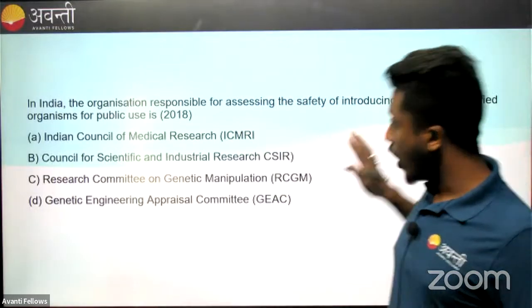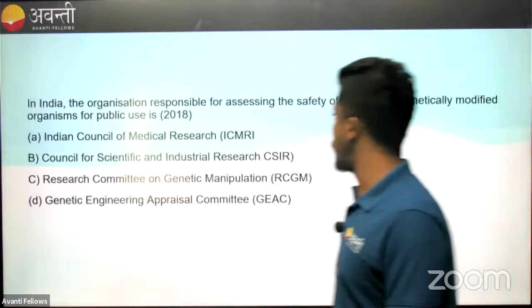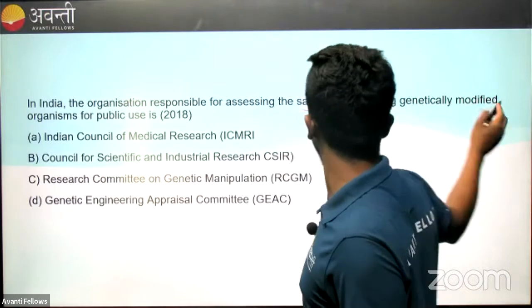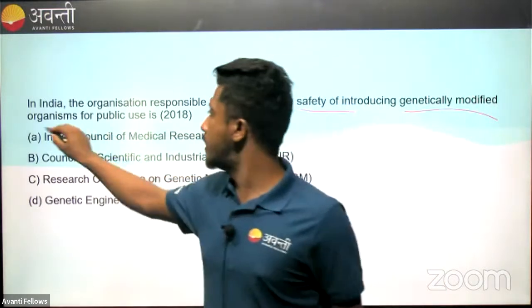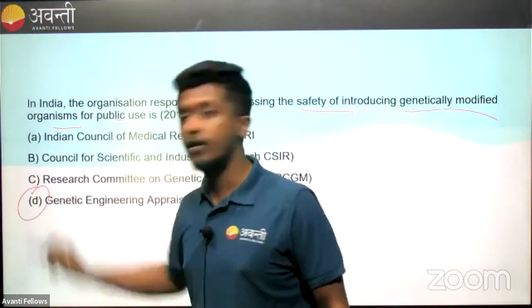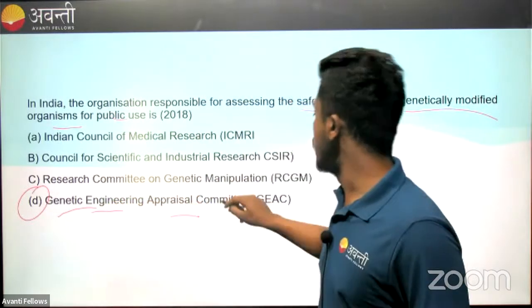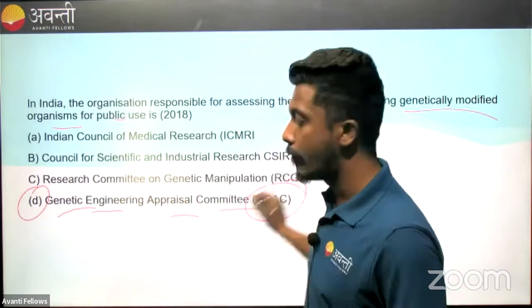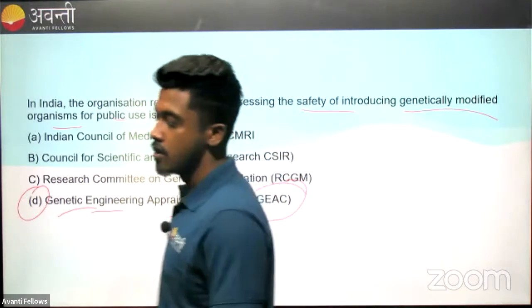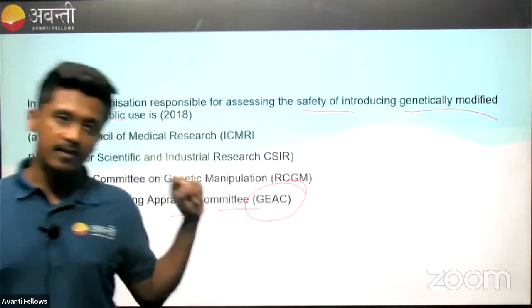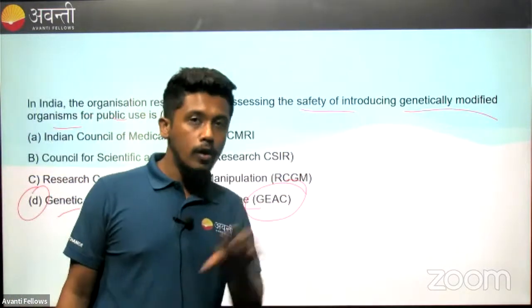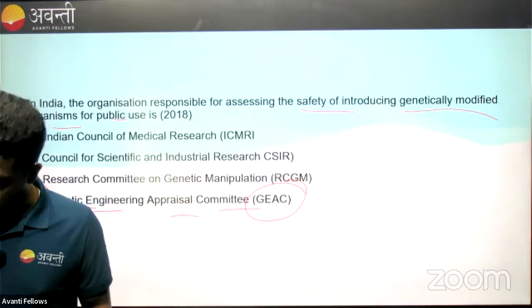The organization in our country responsible for assessing the safety of introducing GMOs for public use is, remember this, note it down, the Genetic Engineering Appraisal Committee. This is the committee that takes responsibility for assessing whether it is okay for the public introduction of any GMOs.